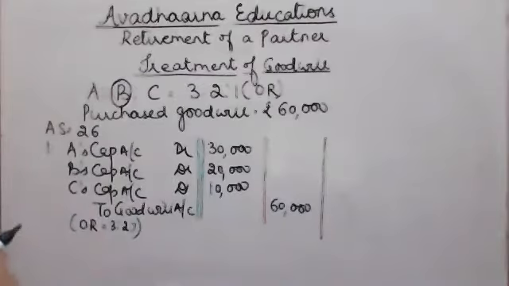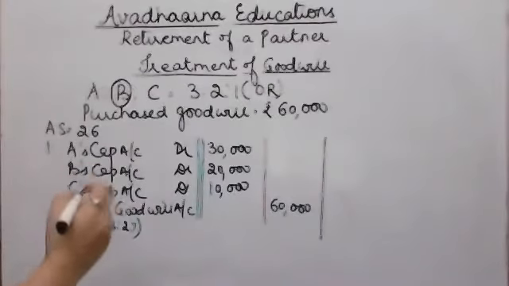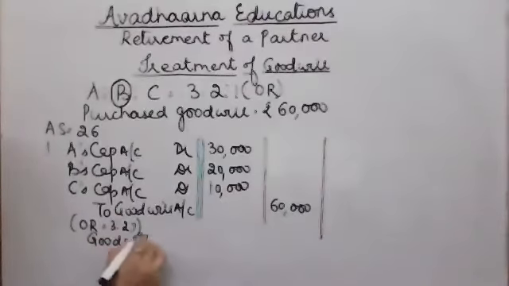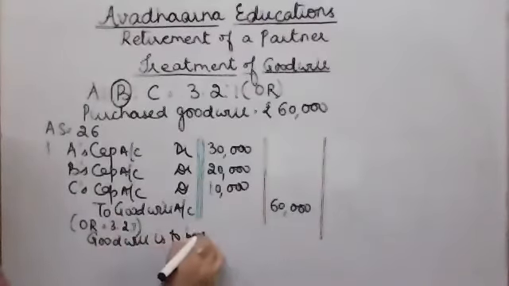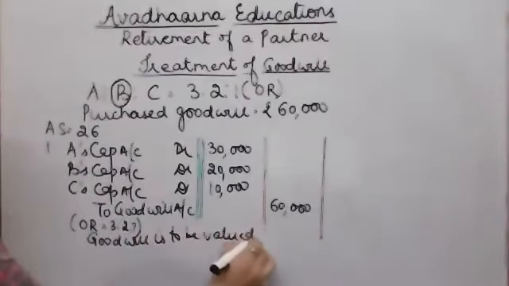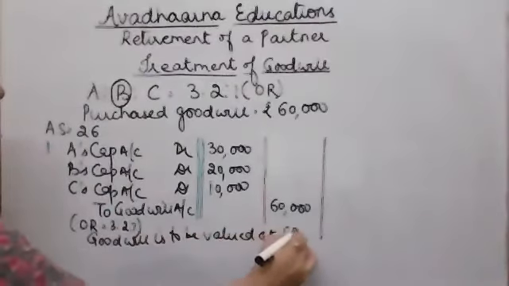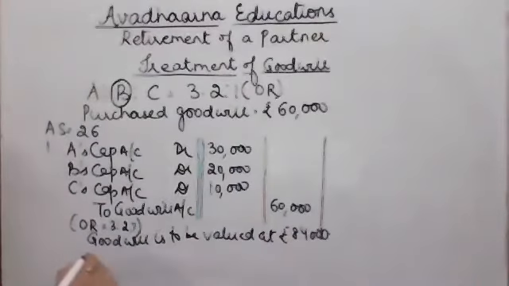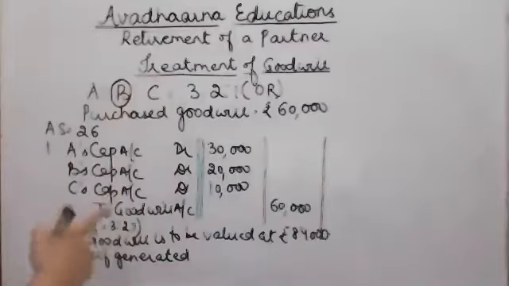Now, if such is the language given, that goodwill is to be valued at rupees 84,000, it means that this is the value of self-generated goodwill at the time of reconstitution of the firm, that is at the time of retirement of the partner.